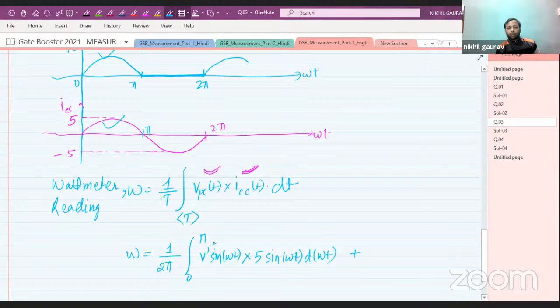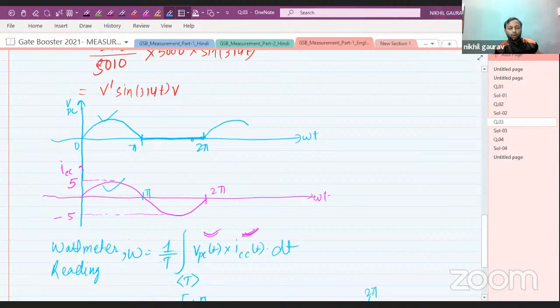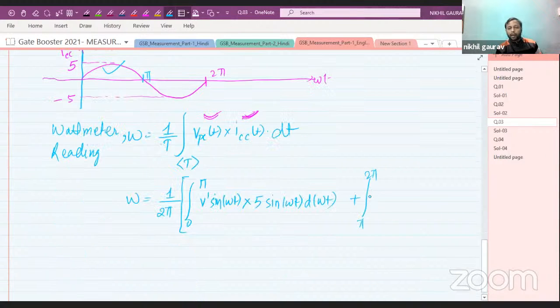Now, what about pi to 2 pi? From pi to 2 pi, the pressure coil voltage is 0, and the value of the current coil is non-zero, but the product of these two will be 0. So from pi to 2 pi, this expression will be nothing but 0 d omega t.